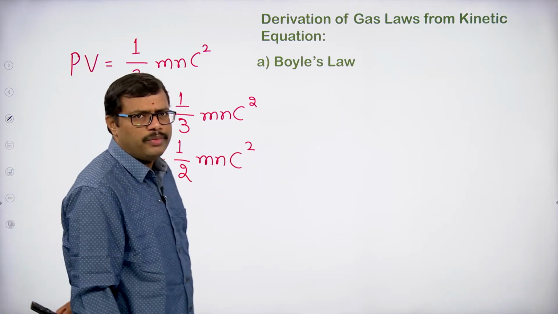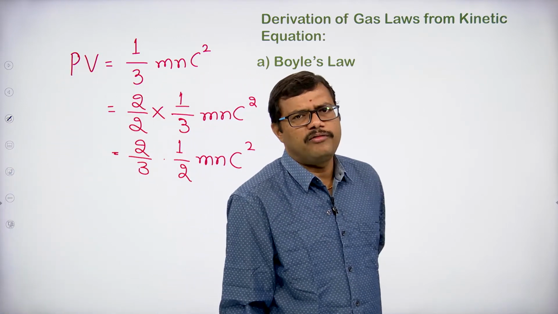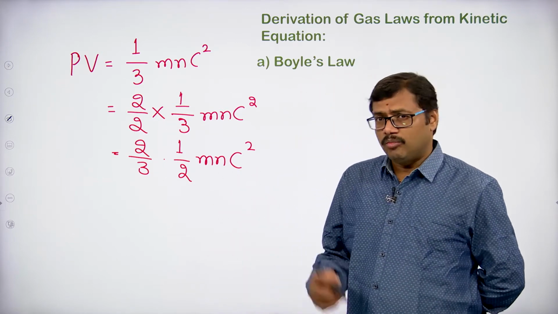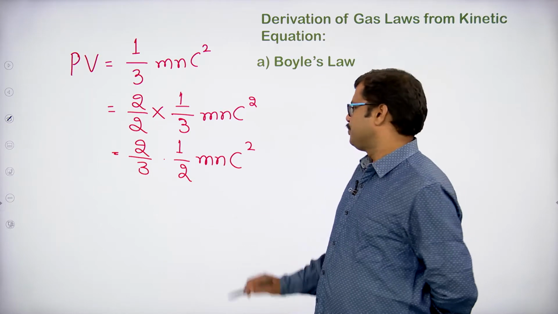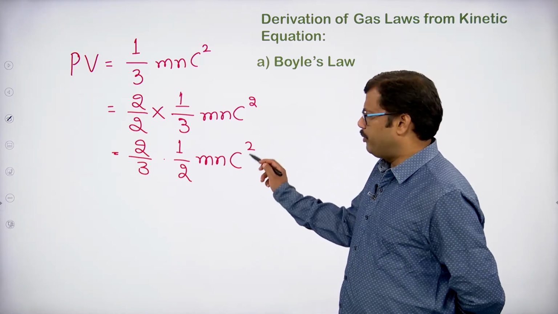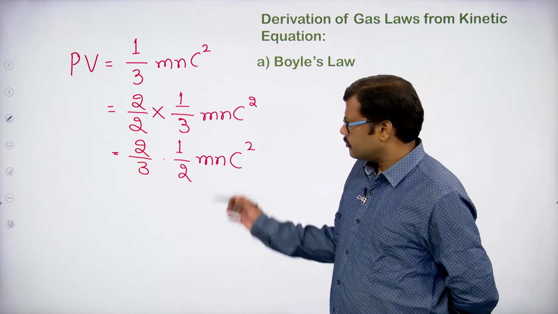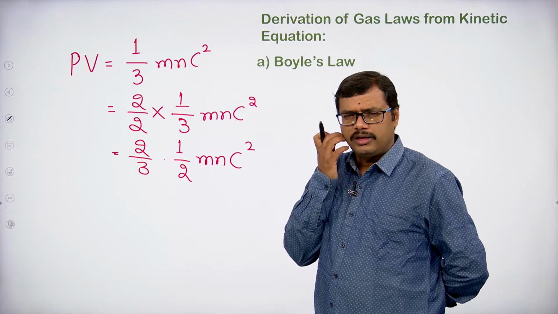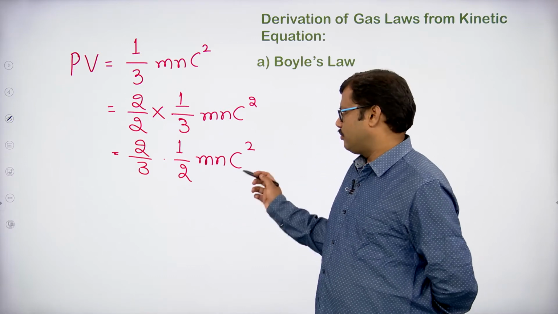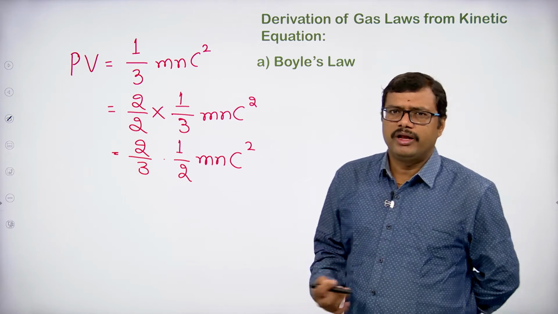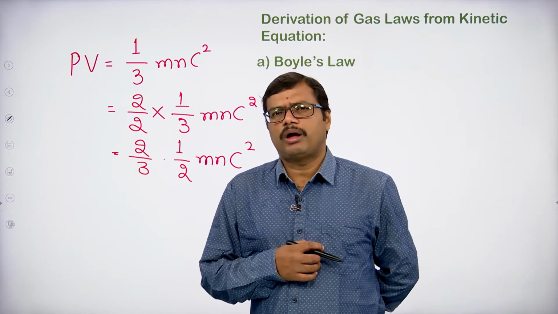Here small m indicates the mass of a gas molecule, small n indicates the number of gas molecules, and c indicates the root mean square velocity. We will come across this again once we wind up the kinetic molecular theory, when we discuss the molecular velocities: root mean square velocity, average velocity and most probable velocity.